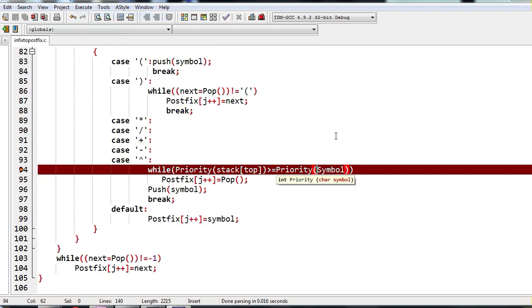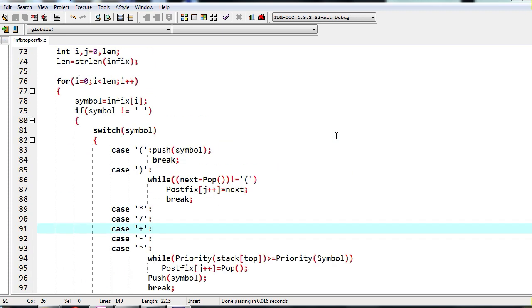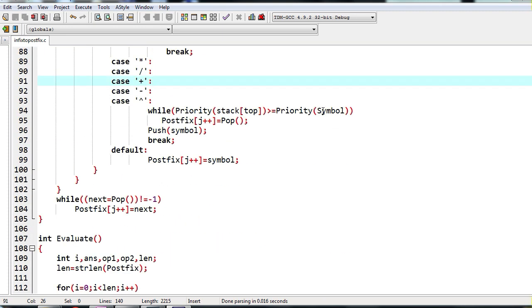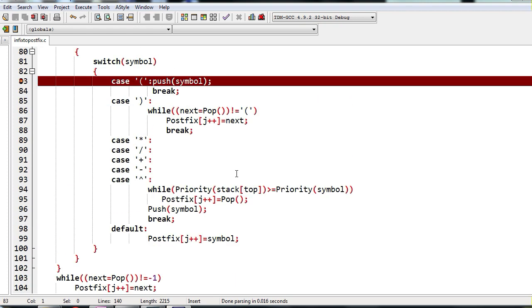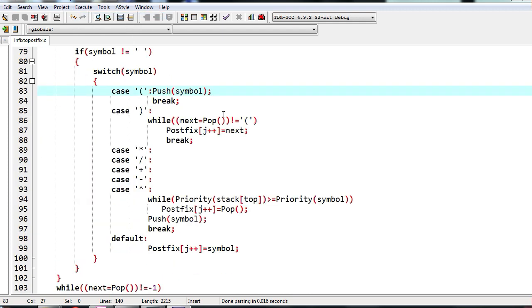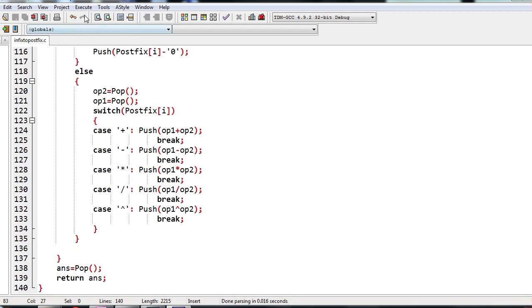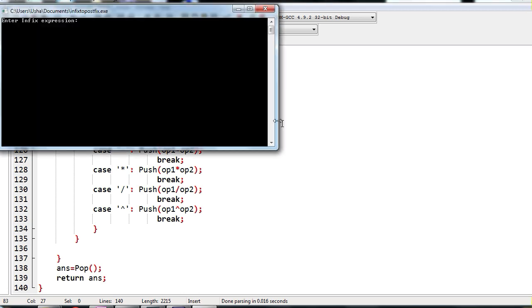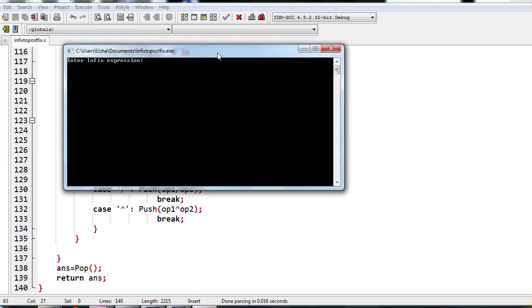To make sure there are no errors. Okay, now this is symbol. No, symbol is with a small s and I have given capital S here, so that is one mistake, right? Now I think, okay, there is one more. What is this? Push, I think, is capital P. Hopefully no further mistakes. Yes, no more mistakes. Now we will run the program.